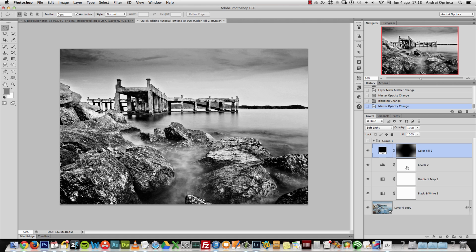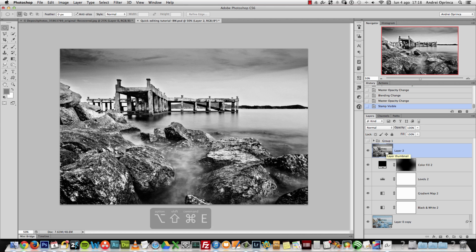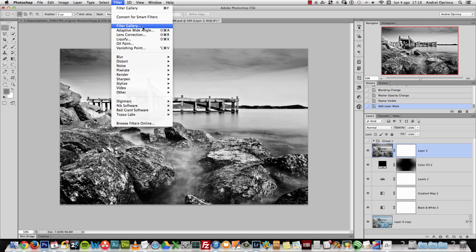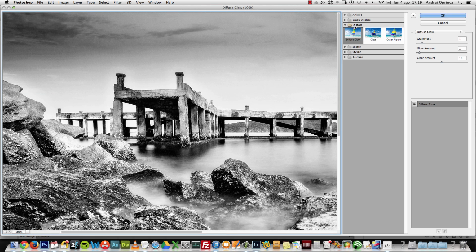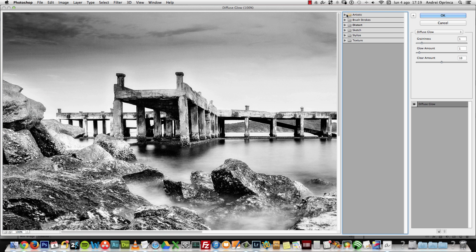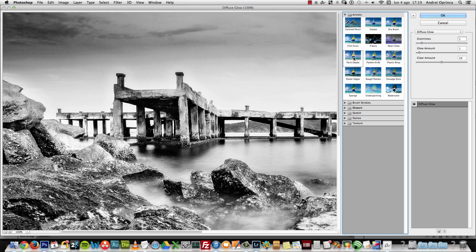And next, for the final touch, I created a stamp. I'll press Shift Alt Command and E, or Shift Alt Control E on a PC, and you can see this takes a sort of a snapshot of all the layers merged. And I'll create a layer mask for this. Create layer mask, and I will select the image now and go to filter. I want to apply some filters to this, so I'll go to the filter gallery. And the filter that I want to apply first is inside the artistic folder, the paint daubs.